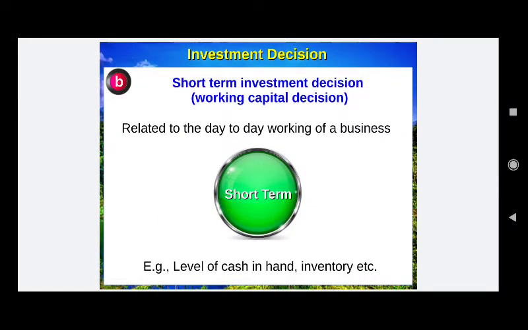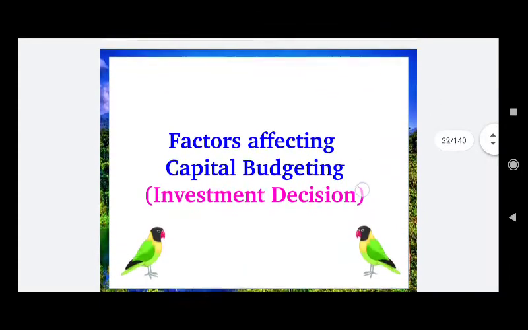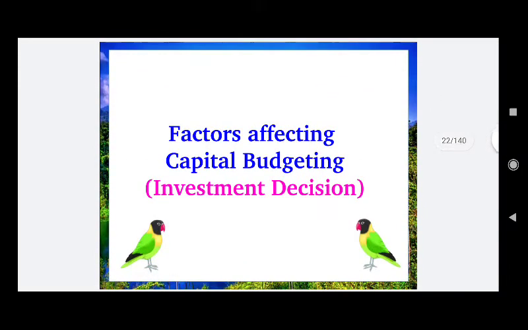Short-term investment decisions like working capital decisions are related to day-to-day workings of the business, like level of cash in hand, inventory, debtors, prepaid expenses and accrued income. All these will become the working capital of a business. All these investment decisions will also influence the profitability of any business and fund requirement for that particular business. There are several factors that affect the capital budgeting decisions.